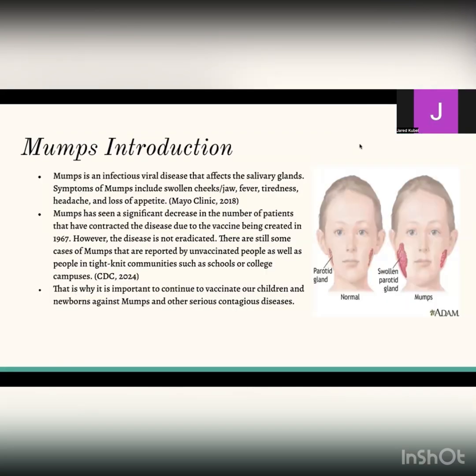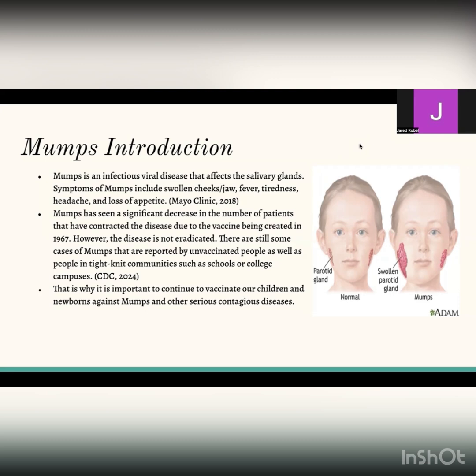First, let's start off with what mumps is. Mumps is an infectious viral disease that affects the salivary glands. Some symptoms of the mumps include swollen cheeks or jaw, like you can see in the picture, fever, tiredness, headache, and a loss of appetite.